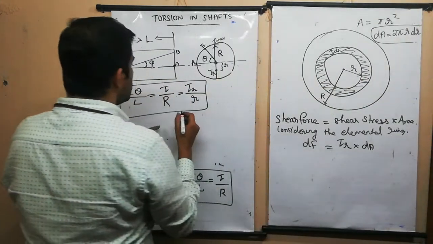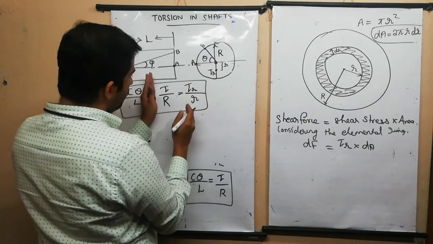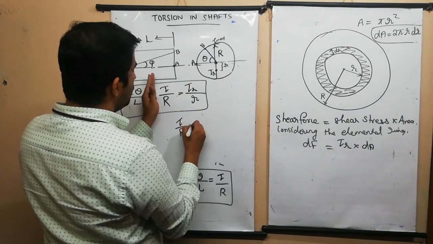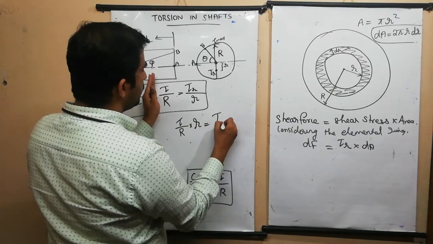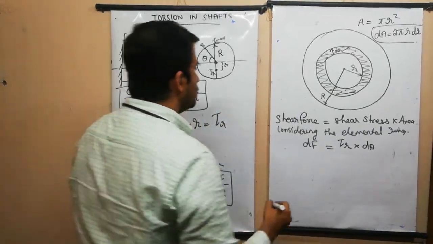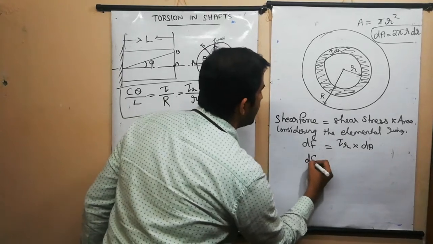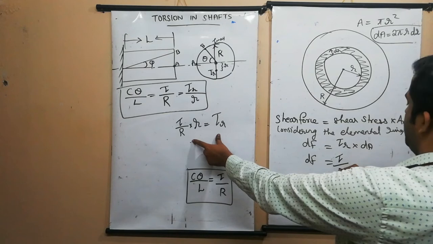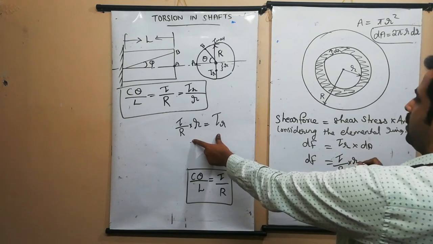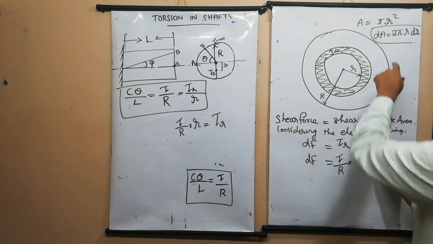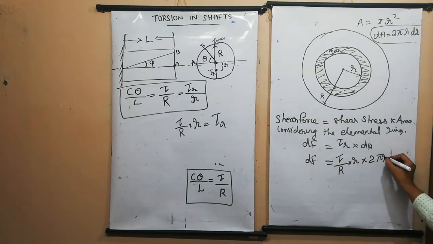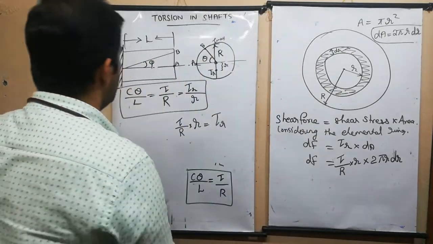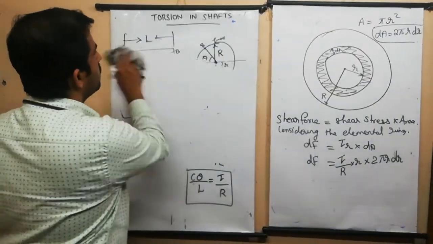Now one more thing is available here. Instead of this tau r, we can write tau divided by R into small r, which is equal to tau suffix r, from this equation. So dF is equal to tau divided by R into small r into dA, which is 2 pi r into dr. Fine. Okay, now I can erase all these things.